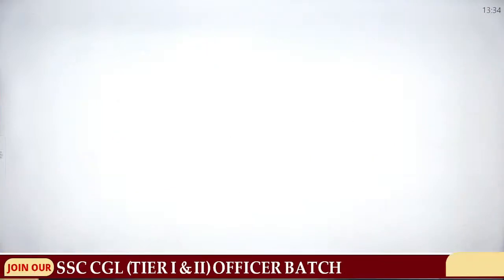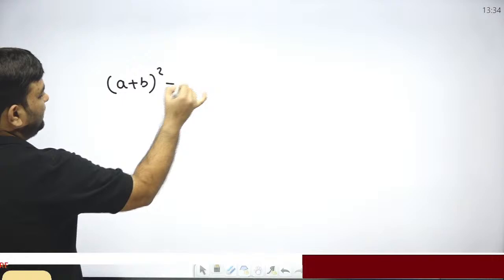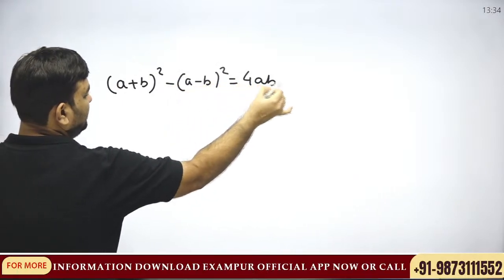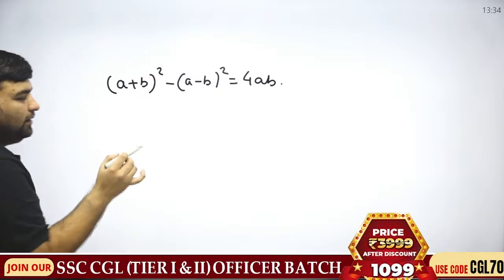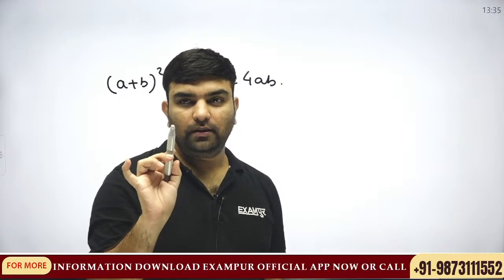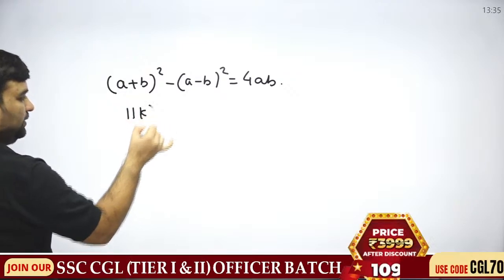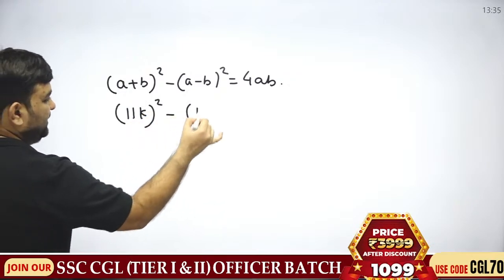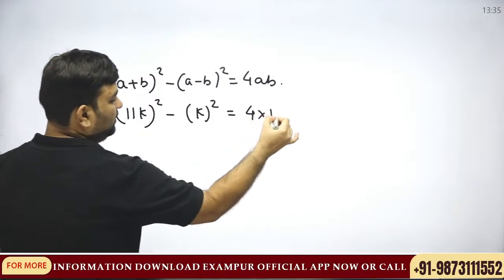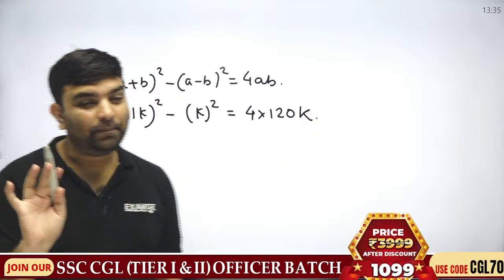Harika is saying, one of the most famous identities I use is the class 1 algebra one. What is a plus b? 11, so I'm using 11k. What is a minus b? It's k. And what is ab? It is 120k. K is compulsory.